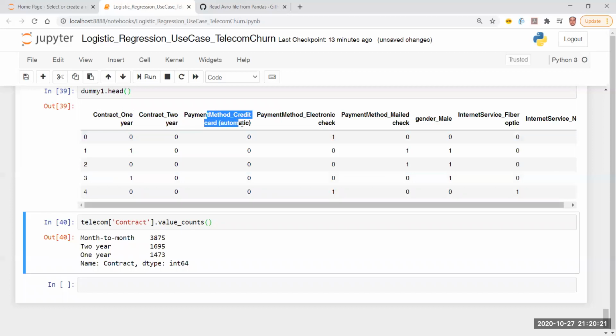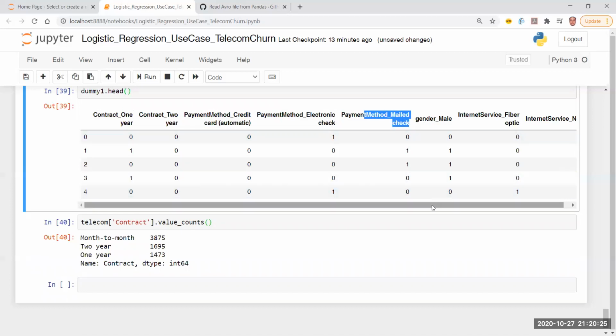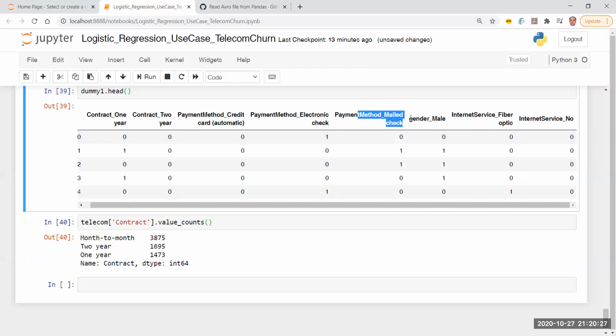The same thing is happening with this credit card, electronic check, and this, right? So what it is doing, it is taking the column name, putting an underscore, and then it is putting the value for which it is creating it. Now see why this dummification makes sense. Here you see whether the person is a male or a female. Simple, right? I don't need to know whether the person is a female.